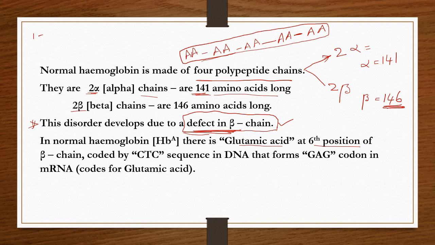That means 1 bonds with 2, 3 bonds with 4, 5, 6, 7, 8, like that. A total of 146 amino acids are present in a chain. So now in normal hemoglobin, there is glutamic acid at the sixth position.